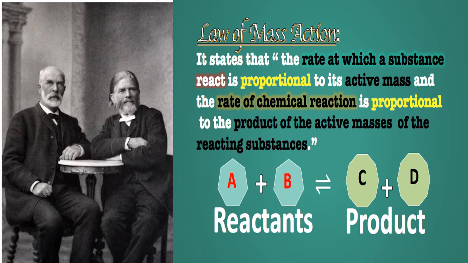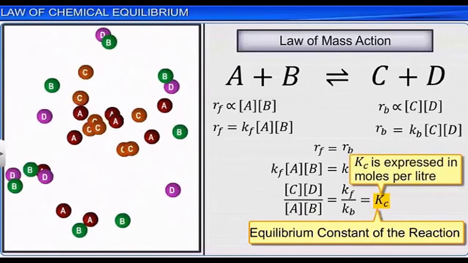Let us see how it is done by using a simple equation. General equation: A plus B giving C plus D. This is reversible in nature, because only reversible reactions go for chemical equilibrium. In the beginning, A plus B gives C and D. After some time, C plus D start giving A plus B. A plus B giving C plus D, C plus D giving A plus B, and a time will come when they are in equilibrium.